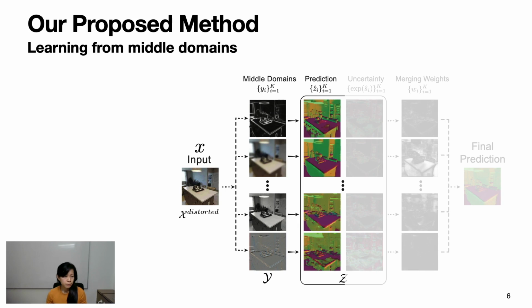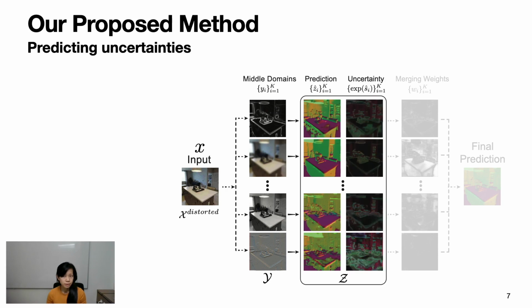Given middle domains as inputs, we learn to predict the final target domain, which is surface normals here. Each middle domain with its corresponding predictions defines a path, and as you can see, each path reacts differently to a particular distribution shift, so the prediction quality will differ among paths. In this case, the low-pass filter path does not degrade as much as the others.